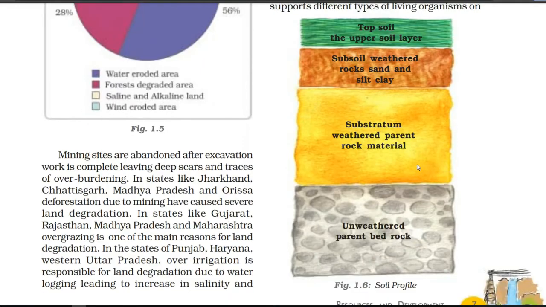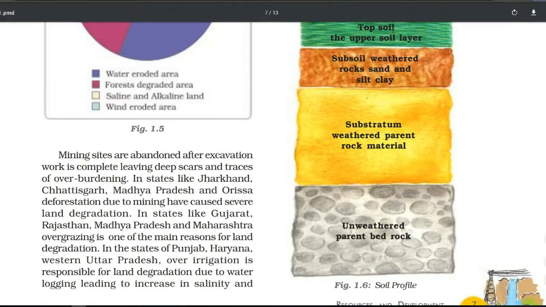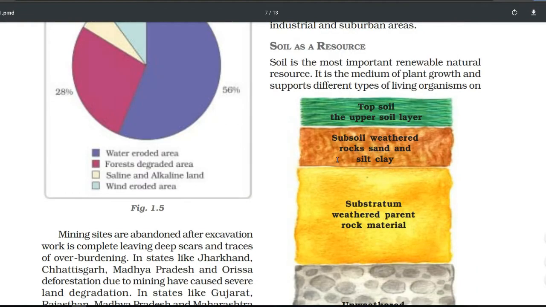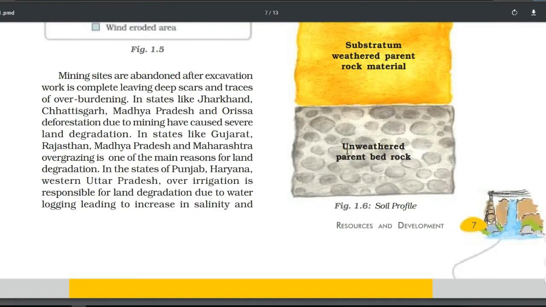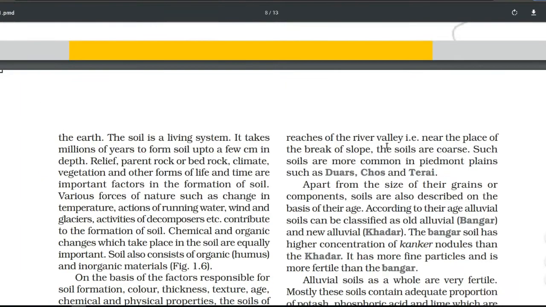Here the soil profile diagram is mentioned. First we have the topsoil, the upper soil layer. Next we have subsoil, made of rock, sand and silt clay. Third we have the substratum, weathered parent rock material, and the fourth layer is unweathered parent bedrock. Next, move to the next page.